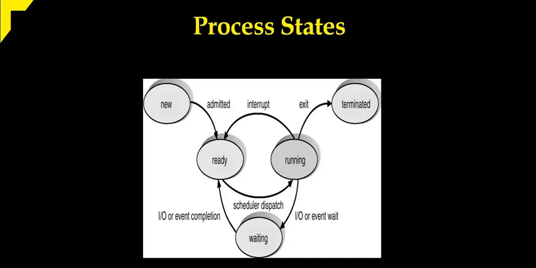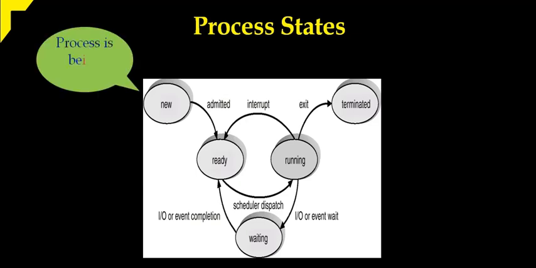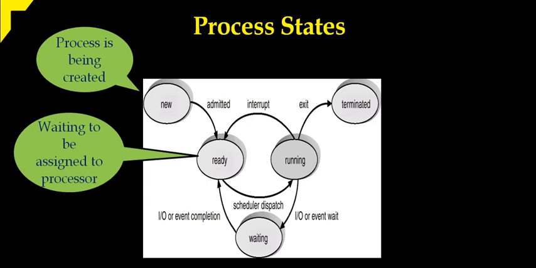This is the block diagram of process states. We have new, ready, running, waiting, and terminated. So what is the new state? Before executing, the process has to be created by the operating system. That state is called the new state. Here the process is being created. Once the process is created, it is ready for execution, which means it is waiting for the processor. That state is called the ready state. Here the processor is available and the process is waiting to be assigned to the processor.